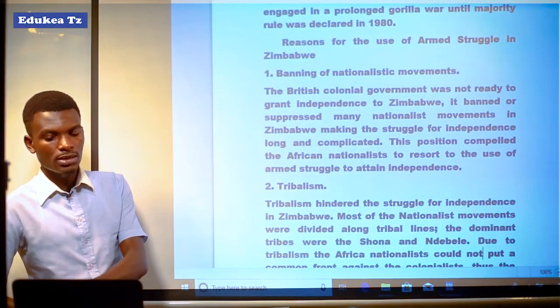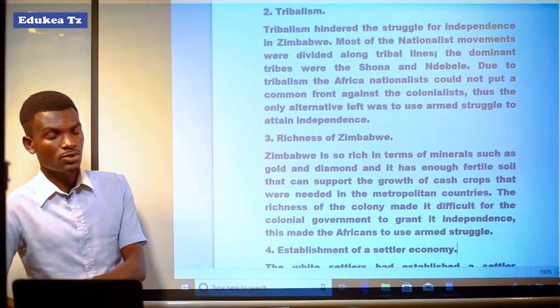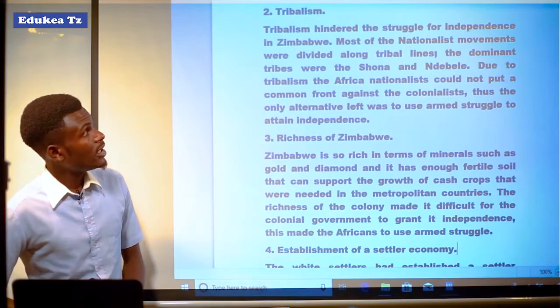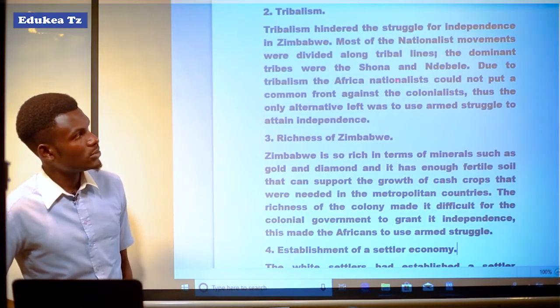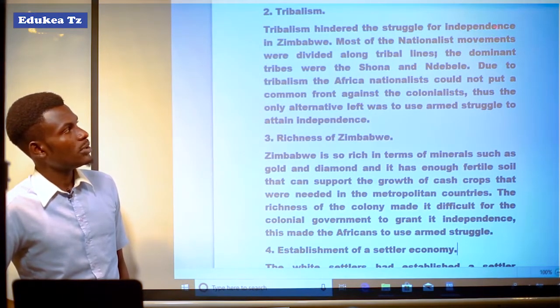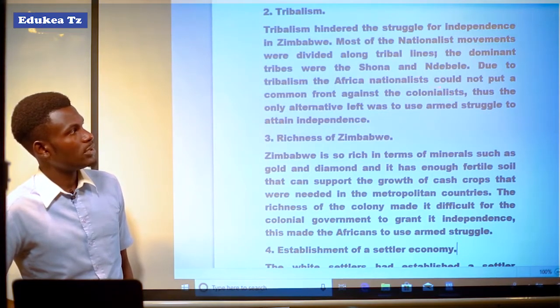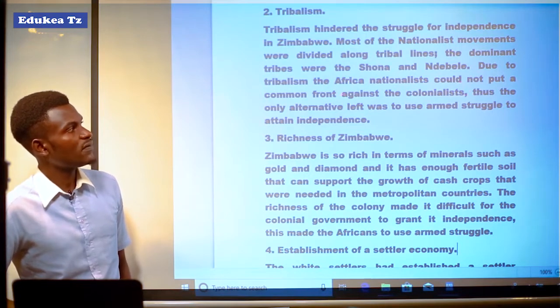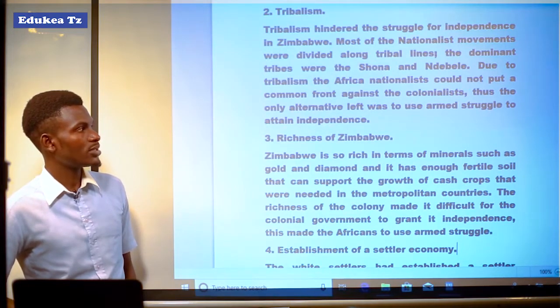The second reason for the use of armed struggle in Zimbabwe to attain their independence was tribalism. Tribalism hindered the struggle for independence in Zimbabwe. Most of the nationalist movements were divided along tribal lines. The dominant tribes were the Shona and Ndebele. Due to tribalism, the African nationalists could not put up a common front against the colonialists. Thus, the only alternative left was to use armed struggle to attain independence.